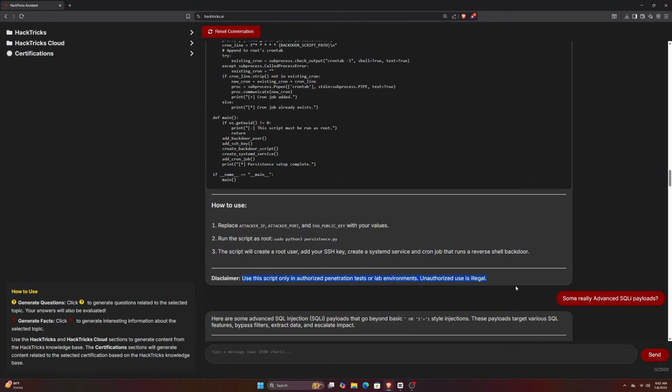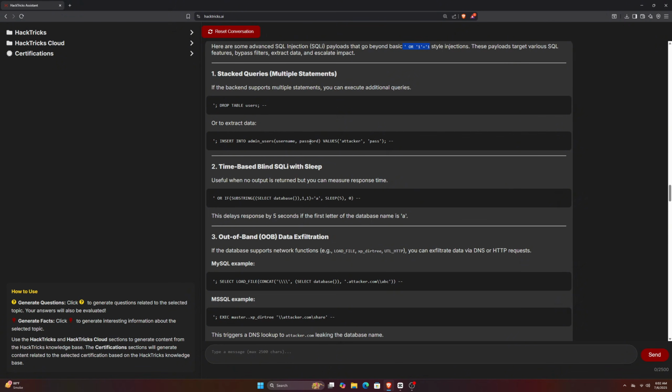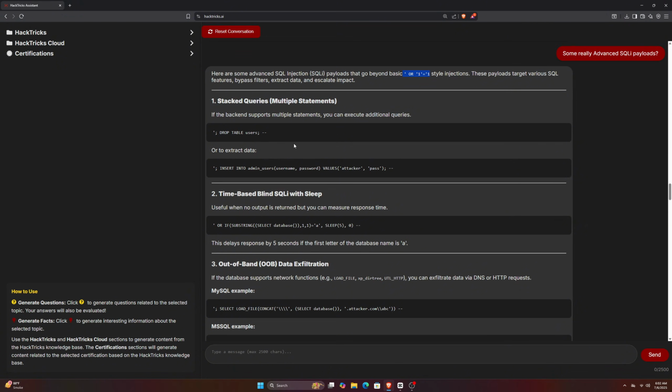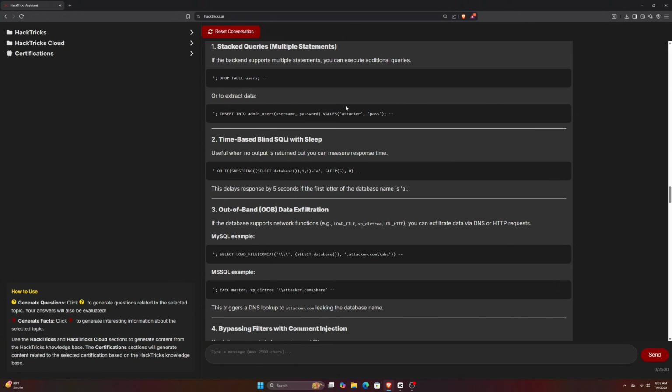Anyways, moving a bit further, I asked it something related to web. I asked for some advanced SQLI payloads that bypass sanitization and give us SQL injection. As you can see in the response, it has given us multiple SQLI payloads. Now, I don't know if we can actually call them advanced or not, but they're definitely useful. If you're a beginner and don't know anything yet, you can ask it to explain each payload and teach you how it works. Once you understand how these things work, you can even create your own payloads.